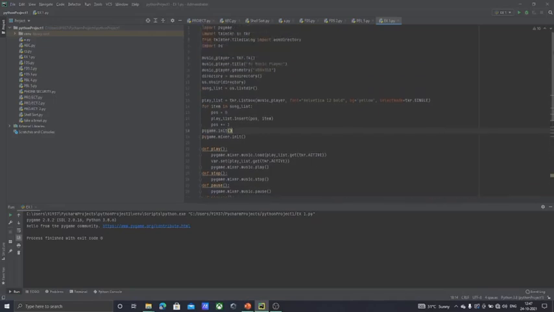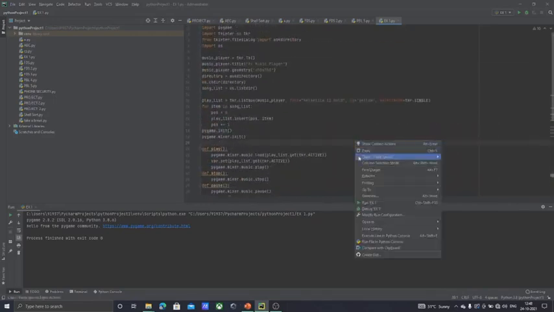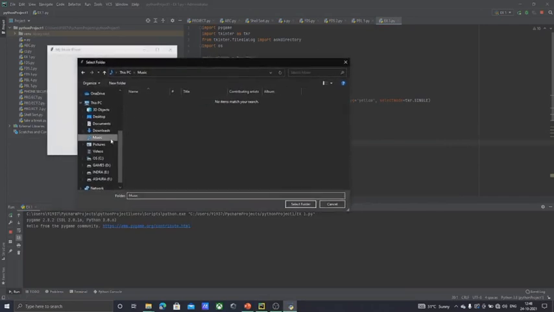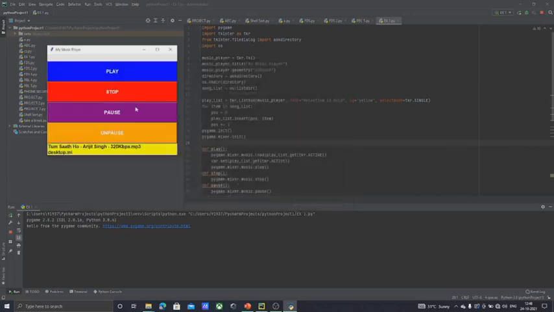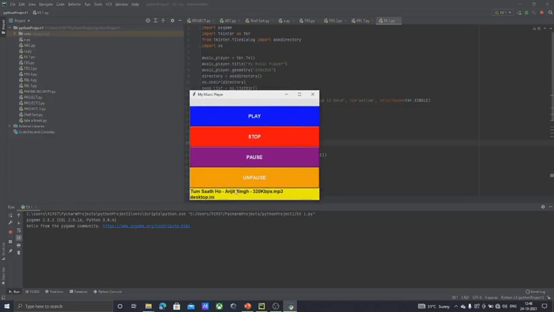This is the code which we use to complete this project. When we run it, you can see here first we have to select the folder in which we have music files. When we select this folder, we see this interface. Now we have to select the music file which we have to play. Here I select this music file. When we play, you can hear the music.